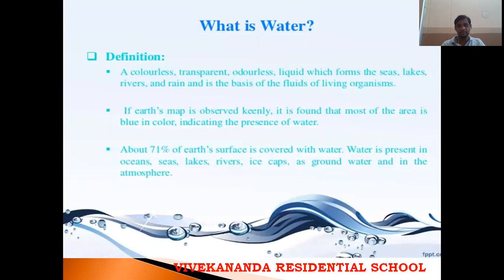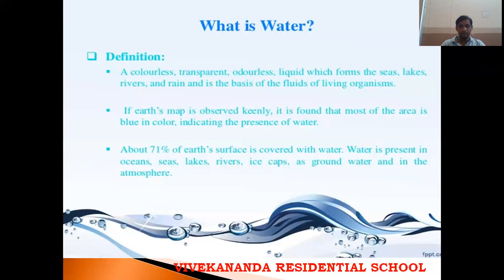Transparent means we can see. The definition of transparent is any object which allows the light to pass through it, or we can see the objects outside. Example is a mirror. In the same way, water is also transparent. Odorless means smell; it doesn't have any smell. And this is found mainly in seas, lakes, rivers. And this water comes as rain. And it is also a food and fluid. Fluid means water or food for the living organisms.